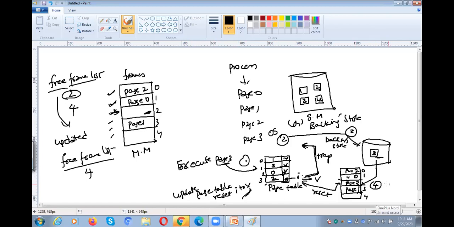Verify whether the free frame is there or not. If the free frame is available, you need to bring the page from secondary memory to main memory, and you need to reset the page table. You need to change this invalid to valid. Why? Because now the page is available in the frame. And then you need to send back the signal to the program so that the CPU can execute the page.